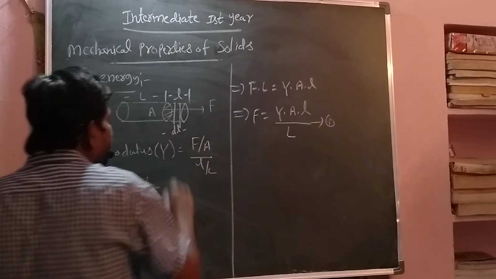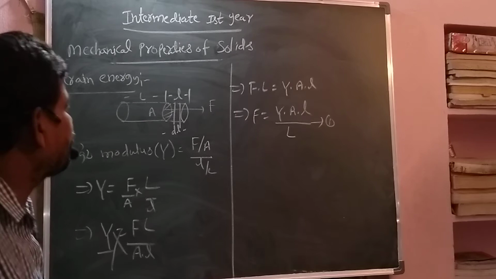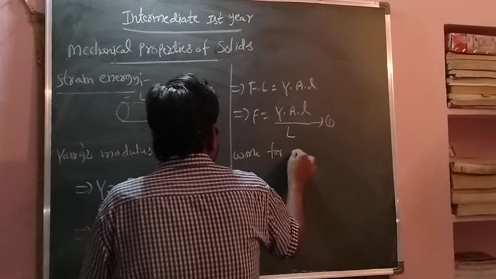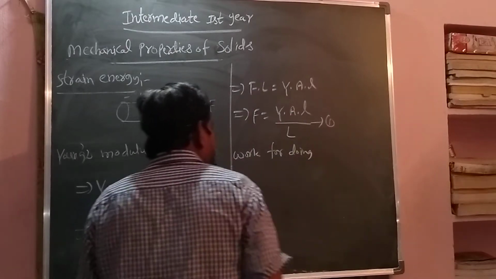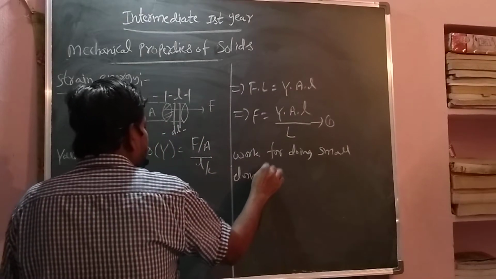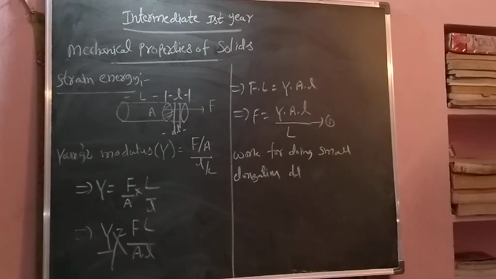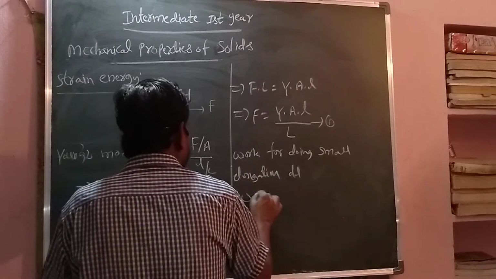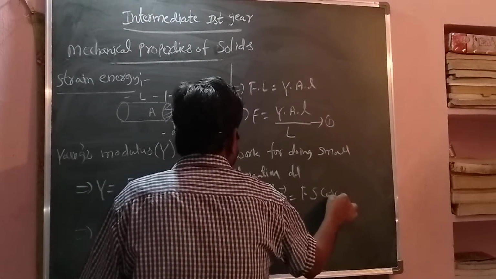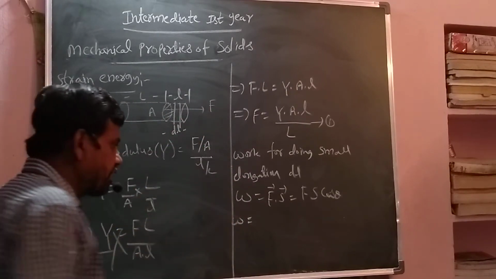For creating the small elongation, how much work are we doing? Now what is the formula for work? Work for doing small elongation dl. What is the formula for work? Work equals F dot s, that equals Fs cos theta. This is the general formula for work in any case. So how much force had we applied here? F force we had applied.